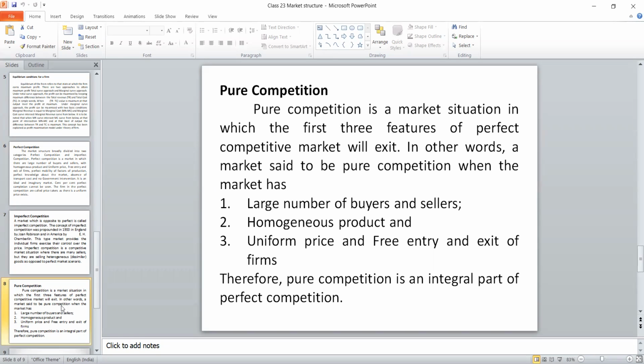The other 4, non-intervention of government, no transportation costs, and perfect knowledge, are also required for perfect competition. But when these 3 are available in a market, then we can call this a pure market. So what we are able to say is that pure competition is an integral part of perfect competition.